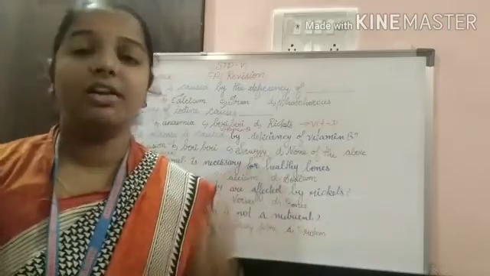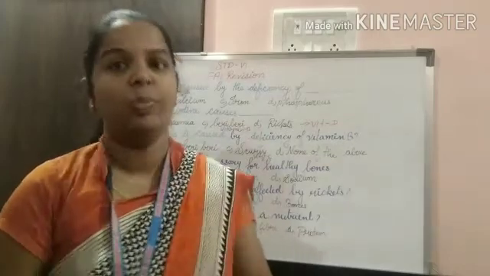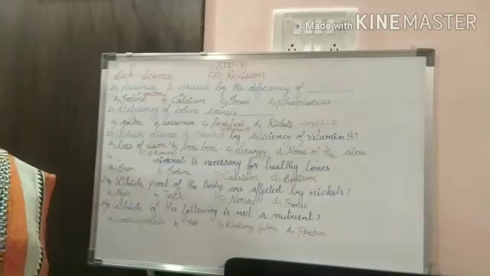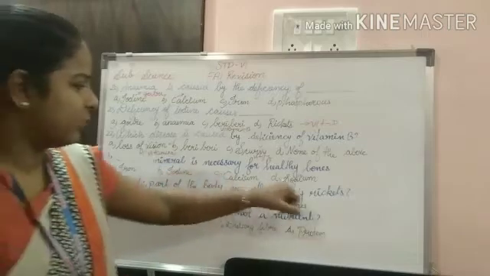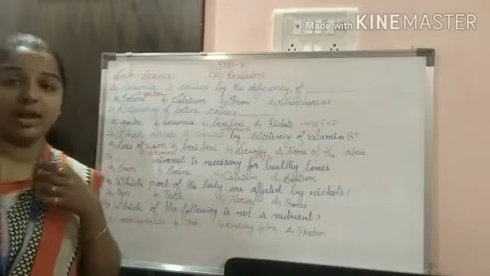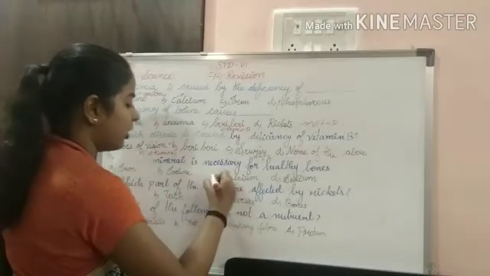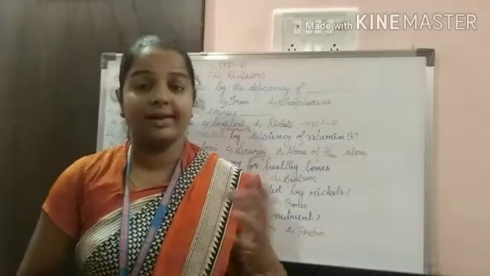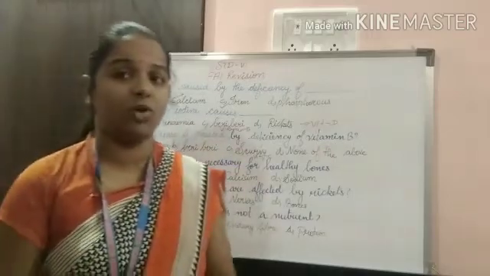Read thoroughly the deficiencies of all vitamins. Understand, students? And the sources of vitamins also. Next question. Dash mineral is necessary for healthy bones. Which mineral is necessary for healthy bones? Iron, iodine, calcium, sodium. So iron is for hemoglobin, iodine I said is for the thyroid process, and calcium is important for the bones. Everyone says that when the bone is weak, take calcium tablets. Understand, students? So calcium is very important for the bones.